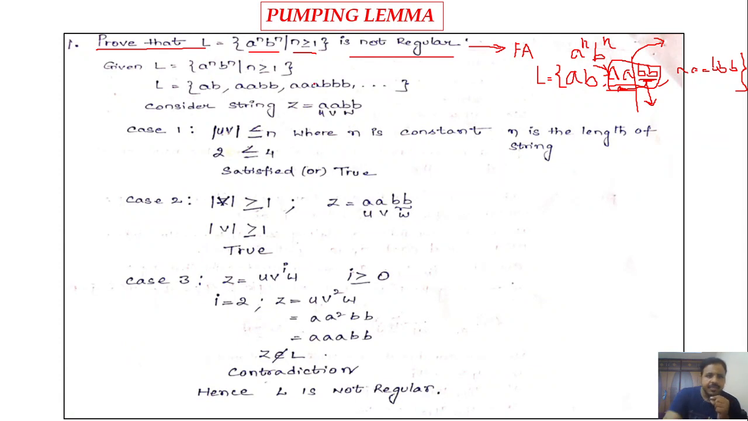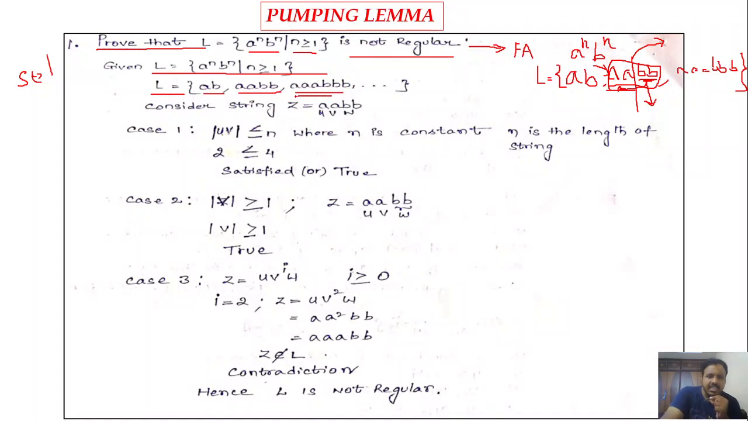Okay, so here the language is given: L is equal to a power n, b power n, such that n is greater than or equal to 1, is not regular. So in the solution, first write down the language. Okay, so write down the set of strings. L is equal to, n is greater than or equal to 1, so substitute 1 here, you'll get a power 1, b power 1, which is ab. Then substitute n equal to 2, which is nothing but a square b square, a square b square means aa followed by bb. Then substitute n equal to 3, you will get a power 3, b power 3, which is nothing but a3 b3. Okay, so like this.